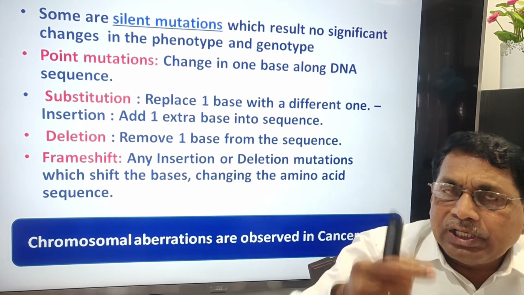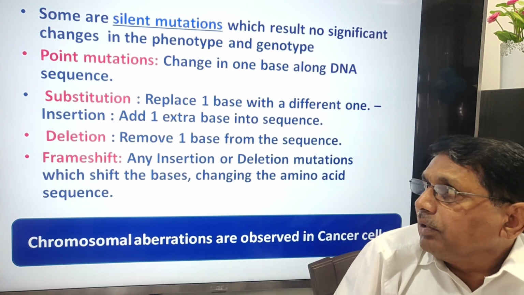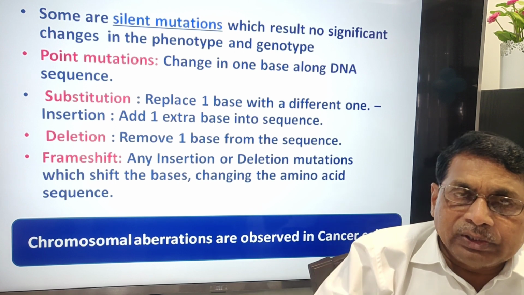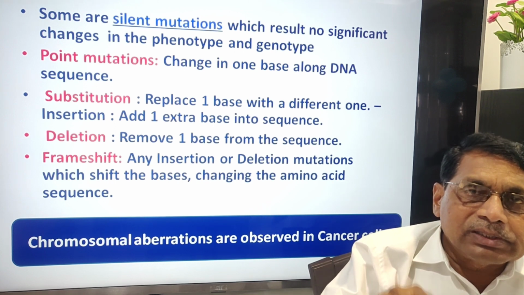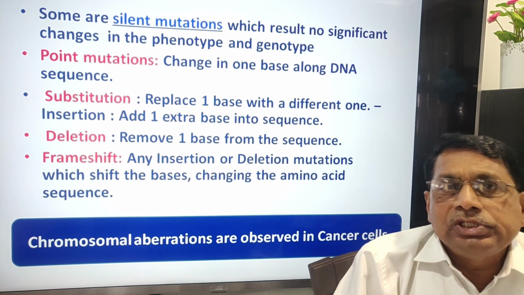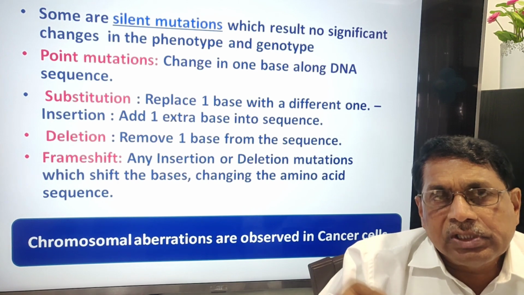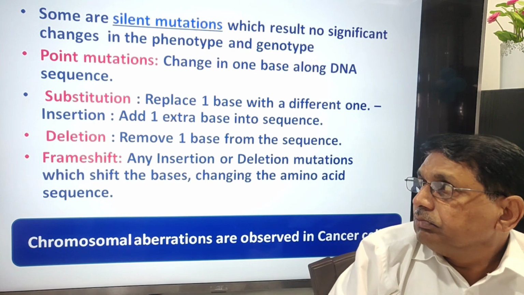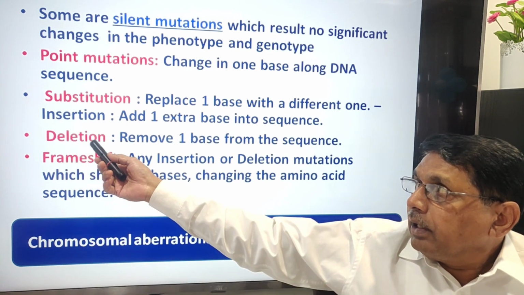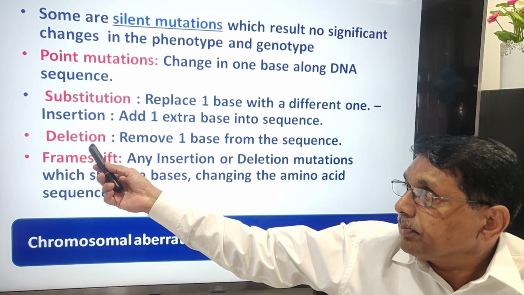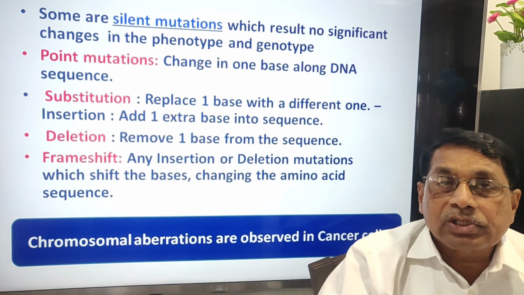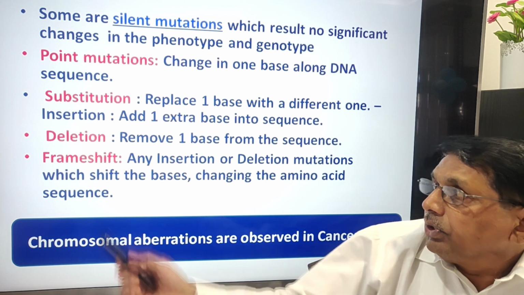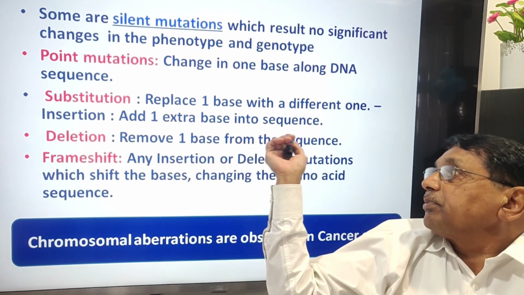Point mutations occur at the single nucleotide level, for example, in place of A, maybe G or C, or in place of G, another nucleotide in the DNA sequence. Then substitution, and deletion, where some nucleotides are deleted, removal of one base from the sequence.